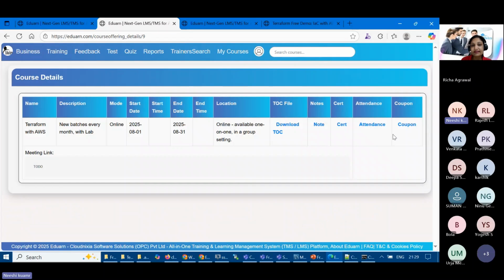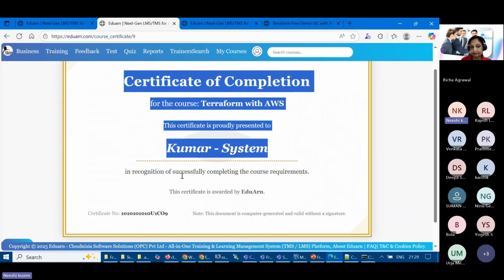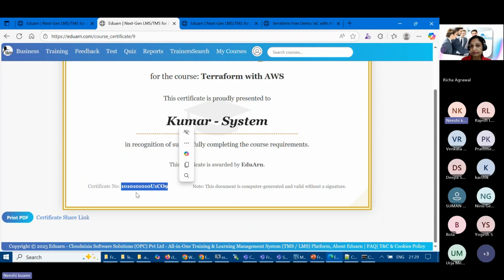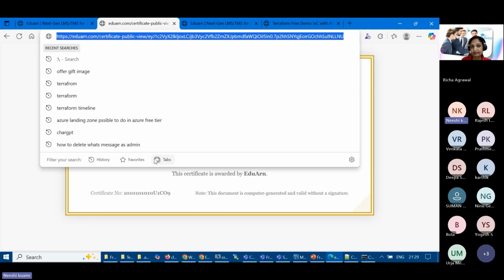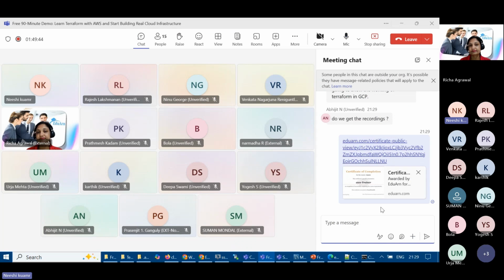Yeah. So here you can see every learner who participates will get a certificate of completion. This certificate will be verified, and by this number you can verify it. It is sponsored by Eduarn, and you can share it on LinkedIn also. If I share this link, you'll be able to see it from your end too. Generally, this certificate is valid, and you can mention it in your profile and LinkedIn, so it will give you value also. Of course, we are not giving the certificate from AWS, but we are going to give you a course completion certificate.